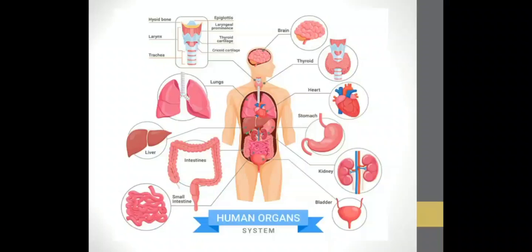Now, let us observe the human organ system. We have different organs in our body like the stomach, kidney, pancreas, heart, lungs, liver and the intestines. So our body is basically made up of organs. Then the first part of the lesson is the muscular system.